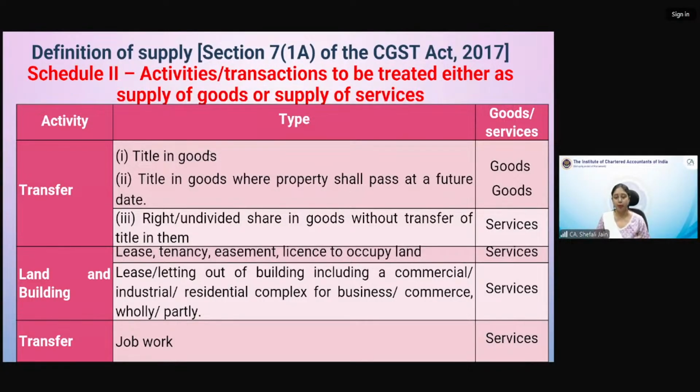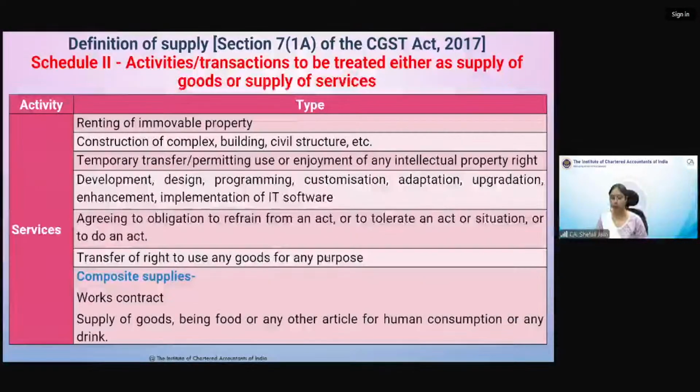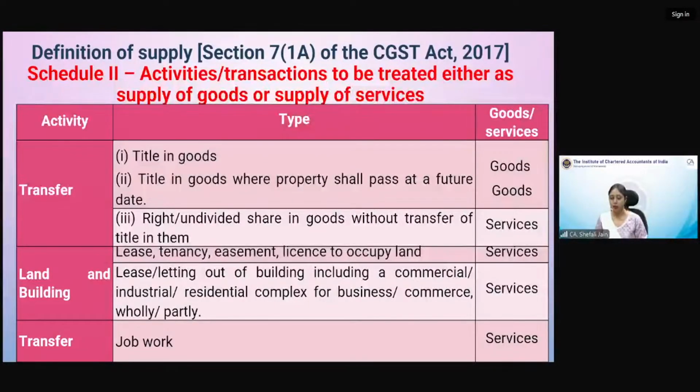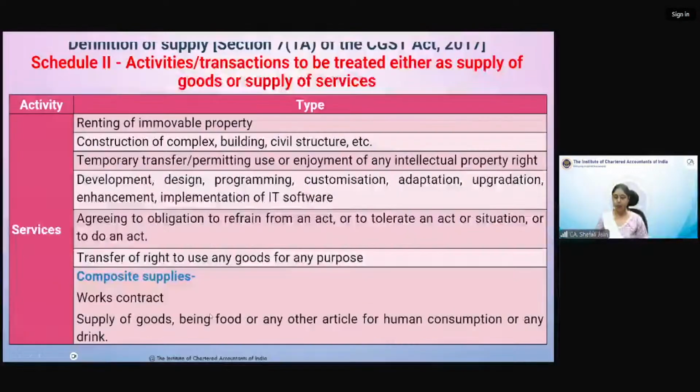So different type of transactions are there. Transfer of title in goods. Title in goods is transferred, but property shall pass at a later date. Transfer of right or undivided share in goods without transfer of title in them, lease, tenancy, and easement or license to occupy land. A list of transactions is given, and it is also provided whether these are supply of goods or supply of services. And here, these are the activities which are services. So these are some of the activities which have been provided explicitly that these are the supply of services.